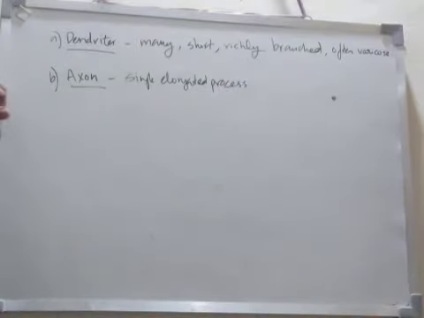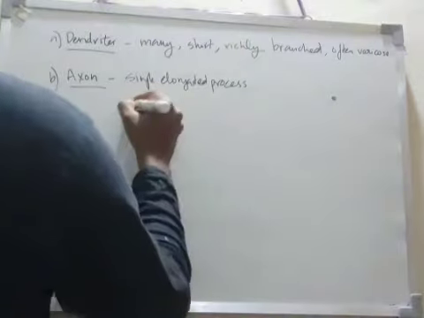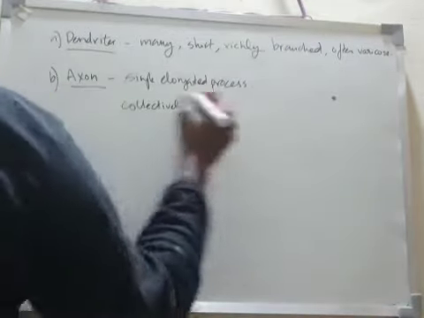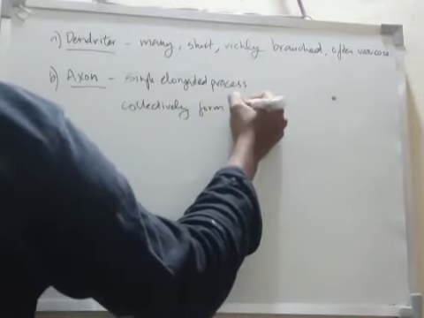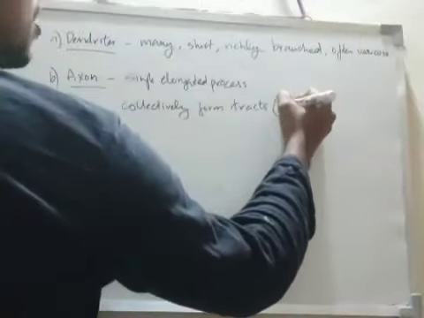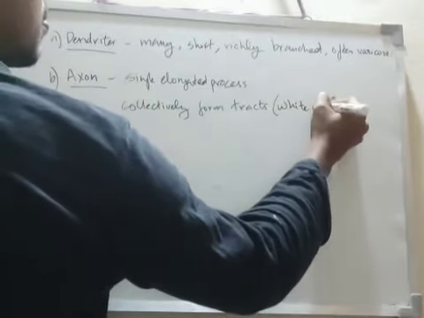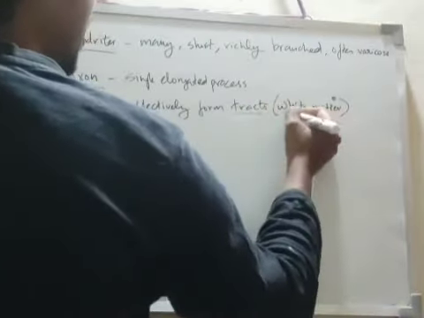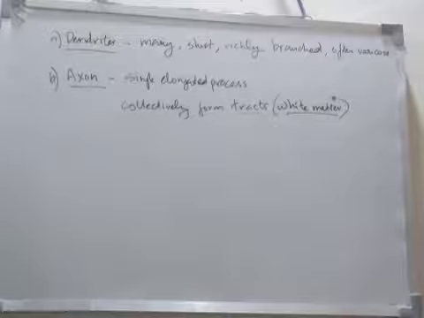Collectively the axons form tracts, or otherwise we call it white matter, in the CNS.